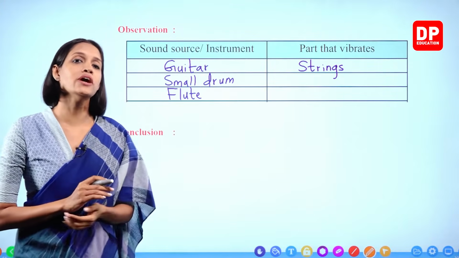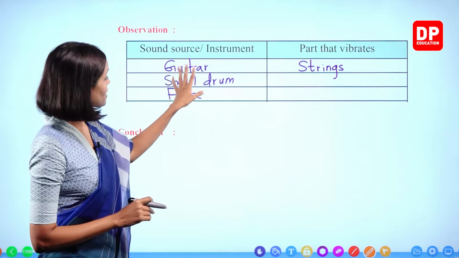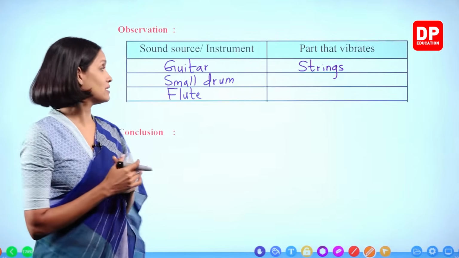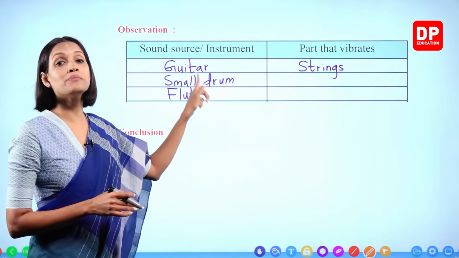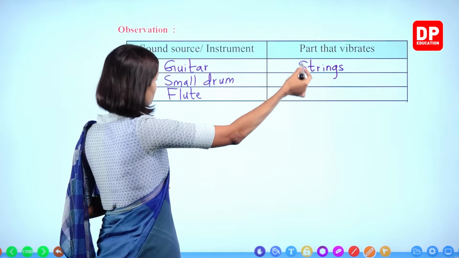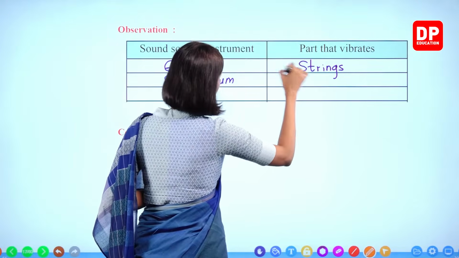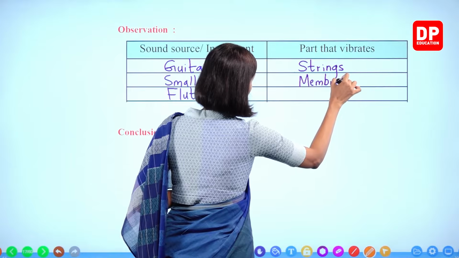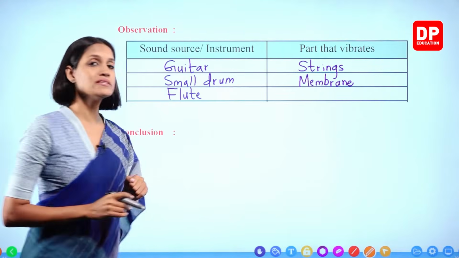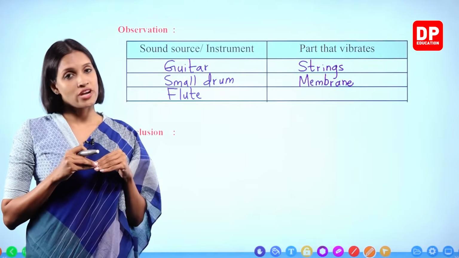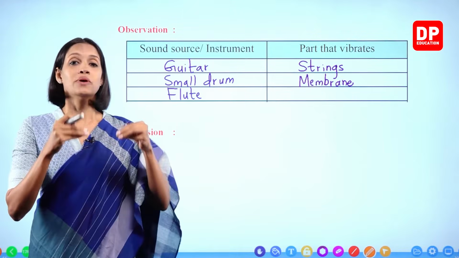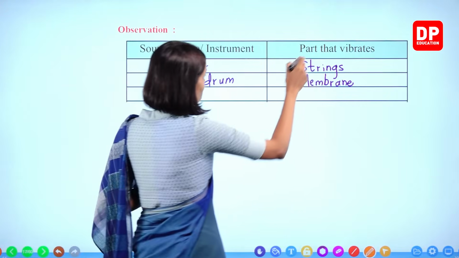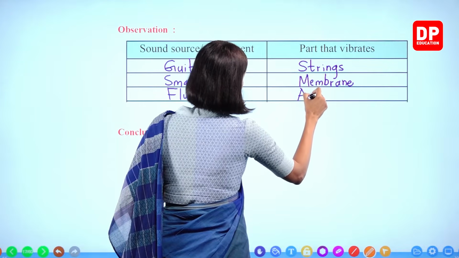Small drum, what do you have to do? You have to vibrate the membrane, right? Every drum has a skin or a membrane covering it. So you have to vibrate the membrane of the drum. So in order to produce sound, what part should be vibrated? The membrane. Flute, what happens? Inside the flute, an air column is trapped. So when you blow air into the flute, what happens, children? That air column trapped vibrates, right? So the part that vibrates: air, or air column.